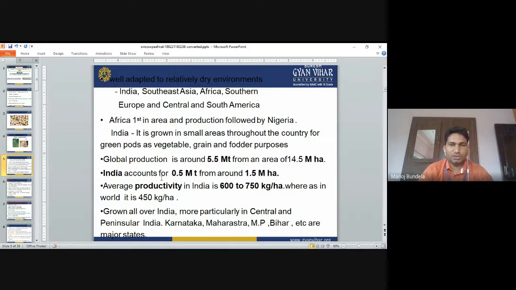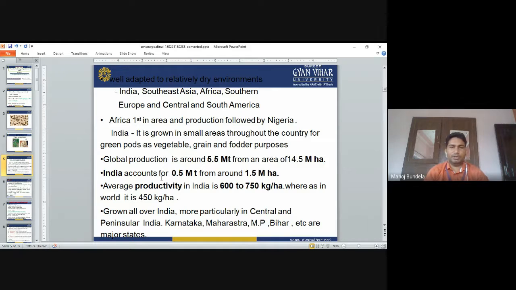Global production is around 5.5 million tonnes from an area of 14.5 million hectares. In India, it accounts for 0.5 million tonnes of production from 1.5 million hectares. The average productivity is 600 to 750 kg per hectare in India, whereas in the world it is 450 kg per hectare.